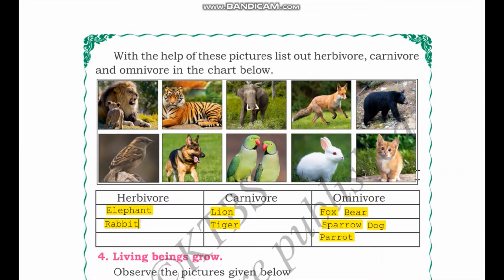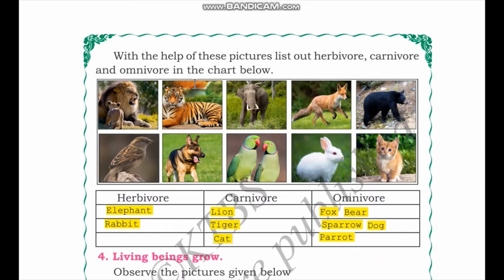Finally, we have cat. So you might be thinking because dog is an omnivore, cat can also be an omnivore. However, cats, that is domesticated cats, like the big cats, all come into the cat family. So all these cats, they are carnivorous. They do not have any plant-based products in their daily diet. So cats, that is home cats, are also carnivorous.